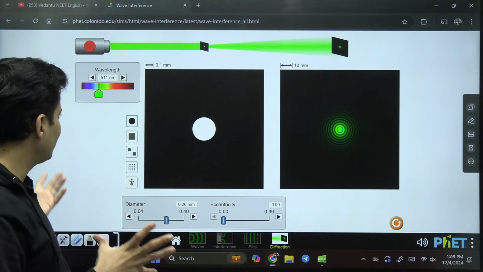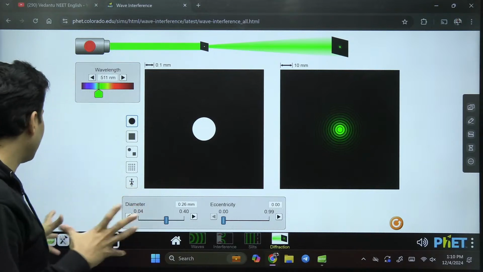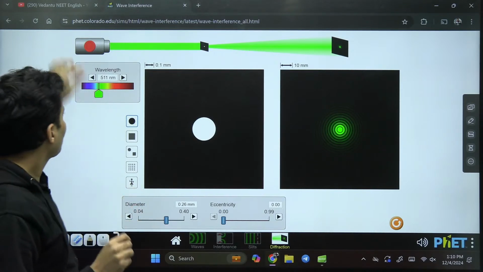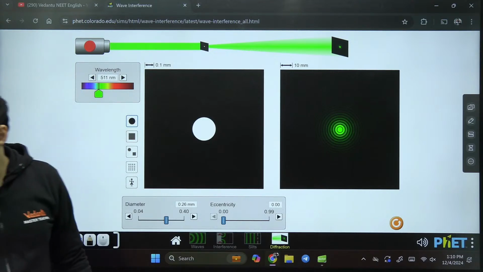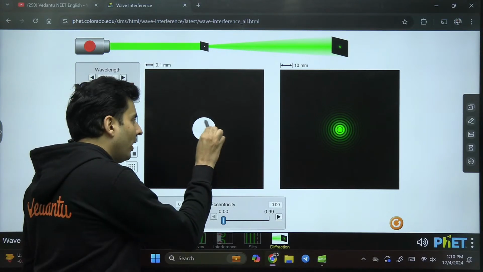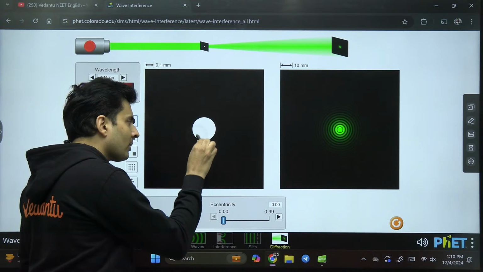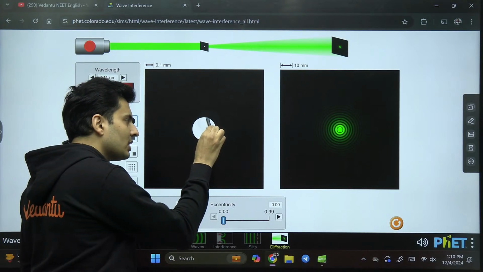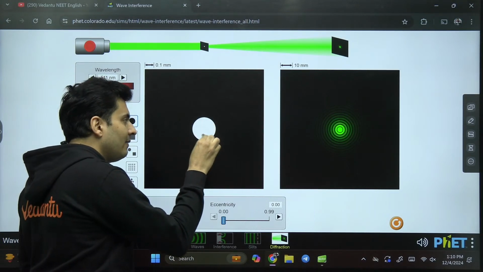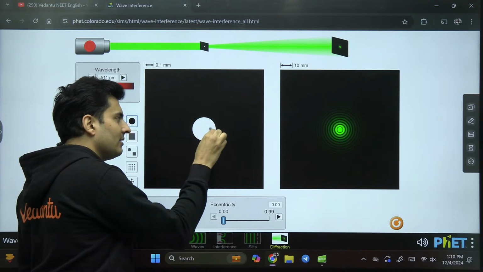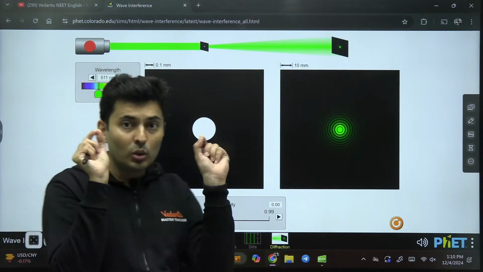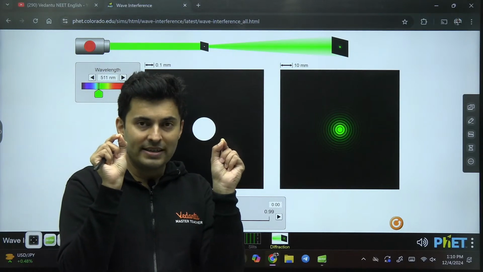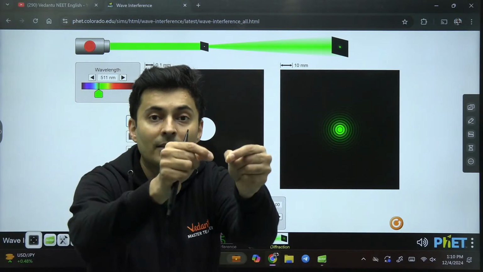So diffraction, you might be wondering what exactly it is. I'll tell you what. When the light is passing through this hole, each point on this hole behaves like a source, and imagine there are infinite such sources in this hole. In Young's double slit experiment, you had two sources, two slits interfering.